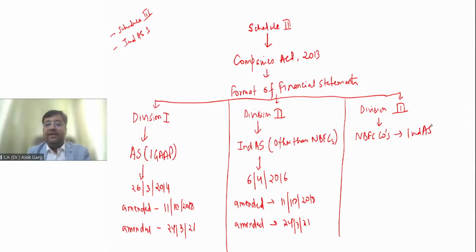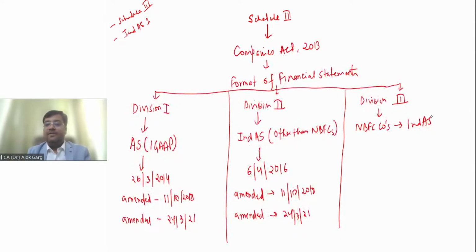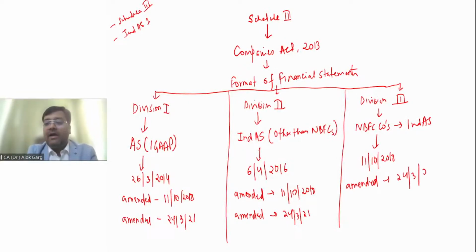So this Division 3 to Schedule 3 was notified on 11 October 2018, and it was subsequently amended on 24 March 2021, right? So this 24 March 2021 date is common in all these divisions.